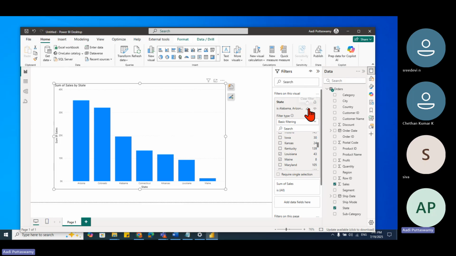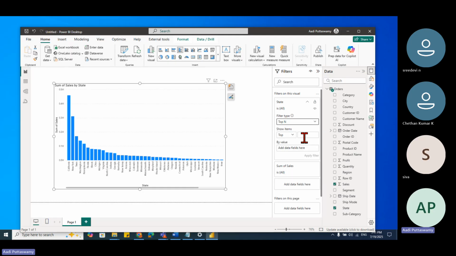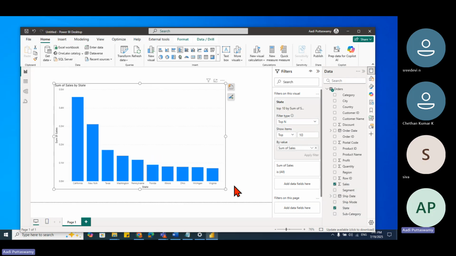Let me clear this. I just want the top 10 states based on sales value. Go here. Can you see this, Top N? Click on this and say 10. Based on which column? The Sales column. I'll take this sales column and put it here. Apply filter. How much time will it take? 10 seconds, 30 seconds, 1 minute? Those people writing DAX will call that function and do all that. Not required. There are so many tips and tricks like this, I'll explain.